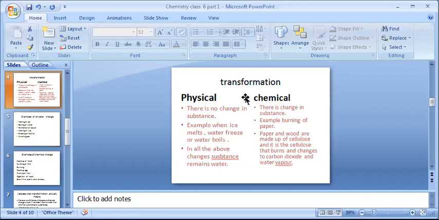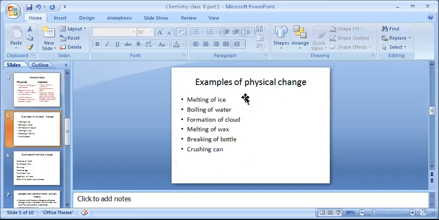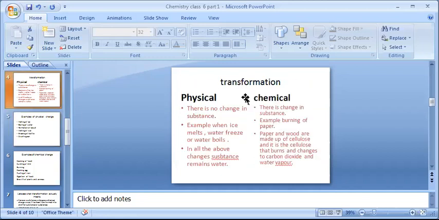So whenever a substance undergoes chemical change, we say it has been transformed into another substance. Here, paper was transformed into water vapor and carbon dioxide.